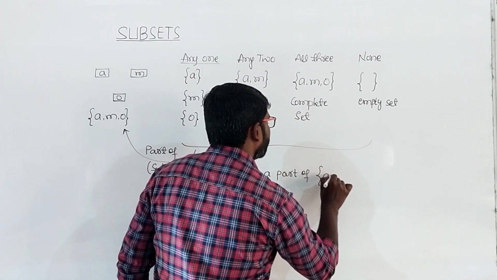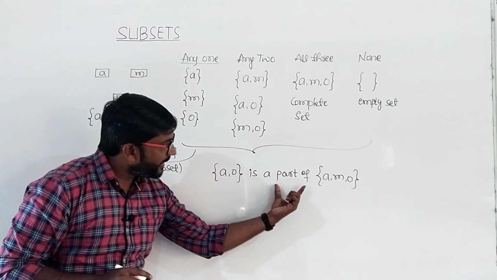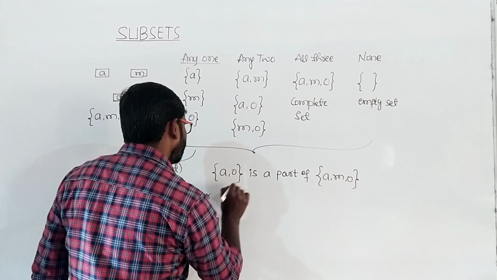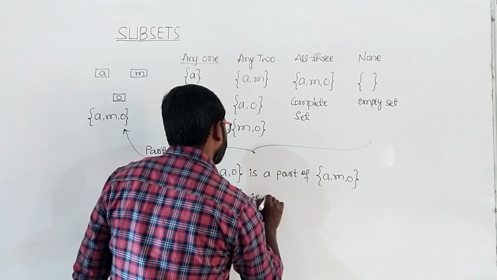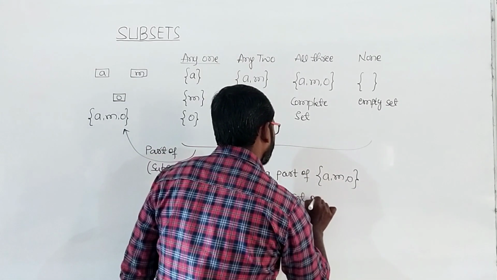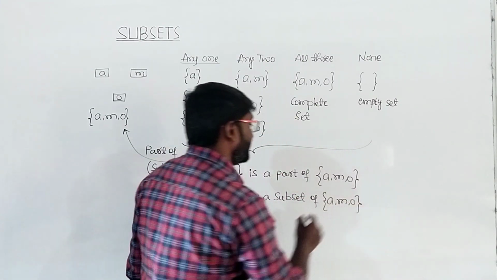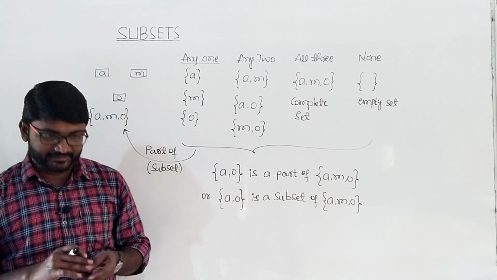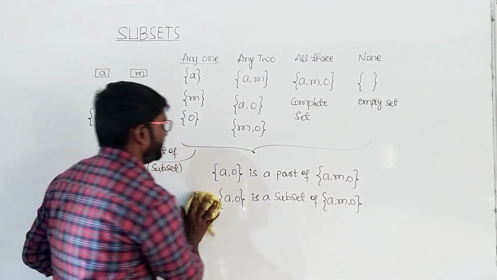A comma M comma O. So here part of is nothing but subset, or you can write in other words, A comma O is a subset of A M O. Then let us give the definition of the subset. With the help of this, I will give the definition of the subset.